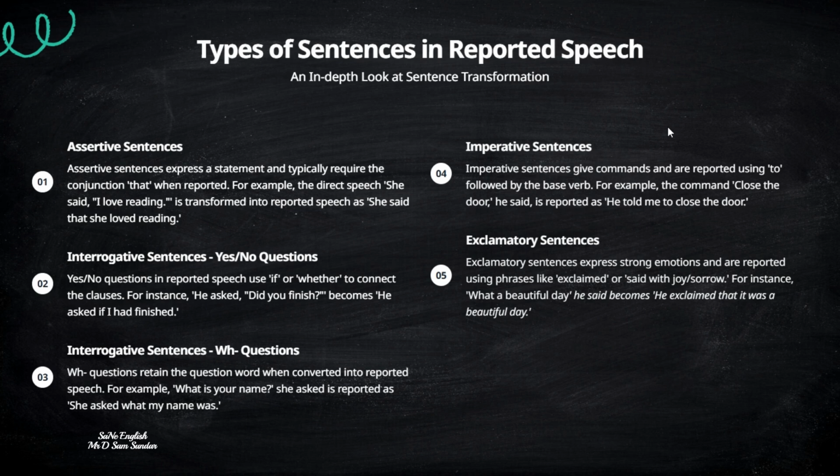You'll be adding if. So most of the part in interrogative sentences, the reporting verb will be asked, because somebody is asking you a question. So the teacher asked if they had finished their homework. Did becomes had, and if introduces the question. That is what happens here.